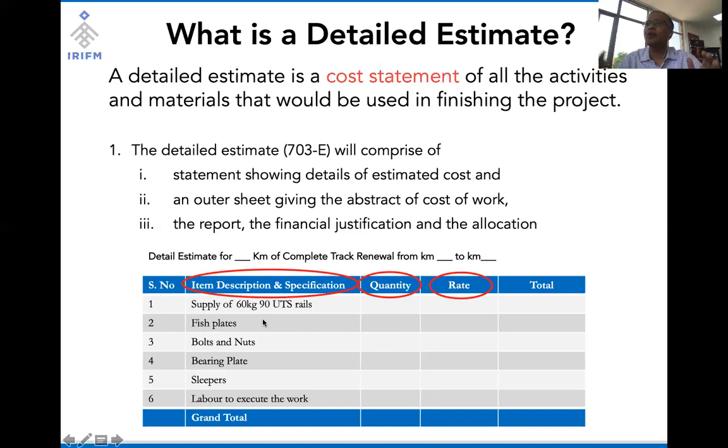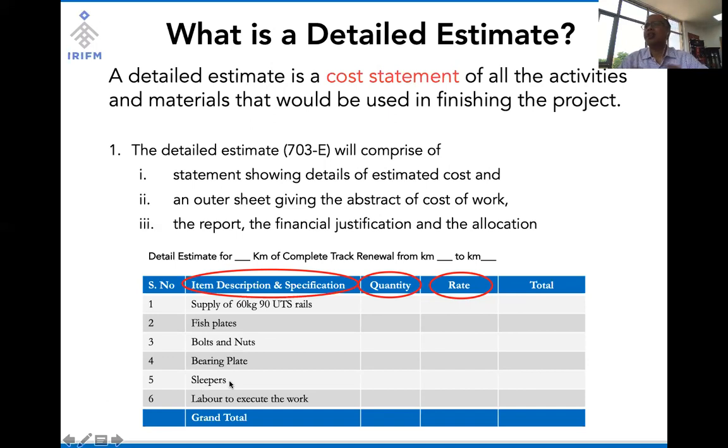So there could be a number of foundries which make fish plates, and these foundries have to be authorized and vetted by railways to undertake production of fish plates. So a tender for supply of fish plates can be a separate tender. There could be a separate tender for nuts and bolts, because the units which supply could be different. There could be a separate tender for sleepers.